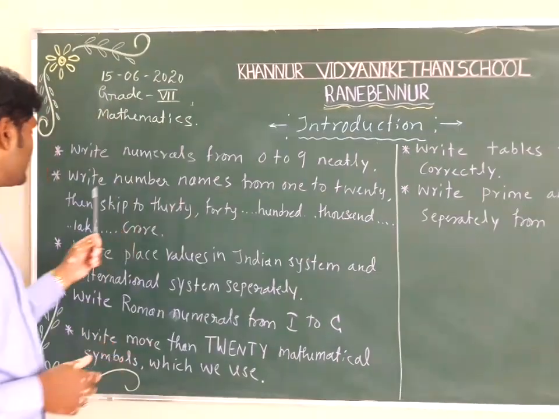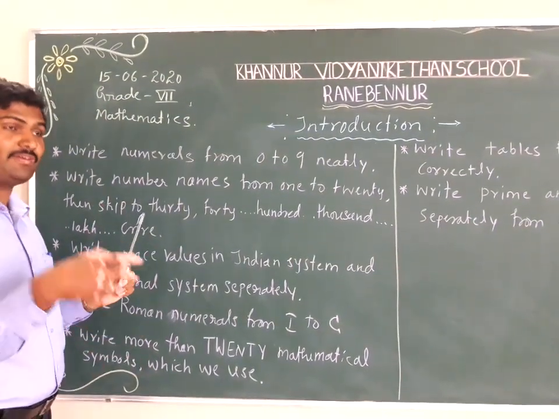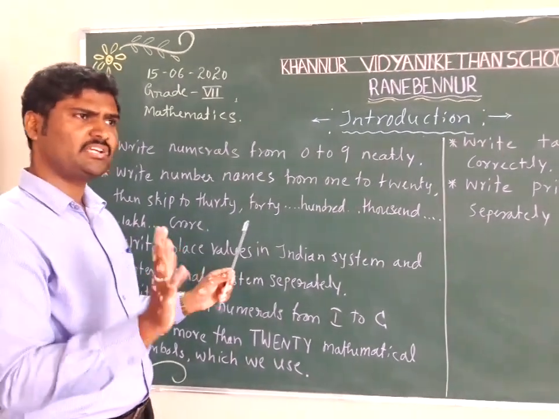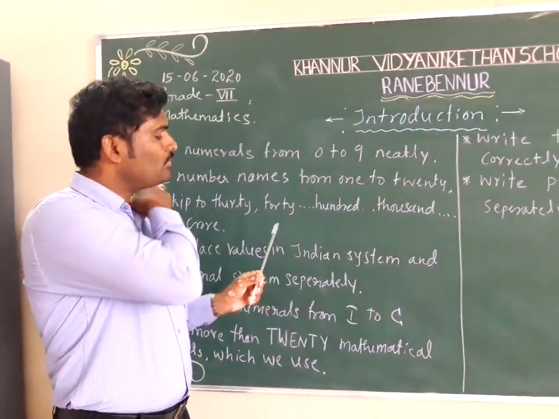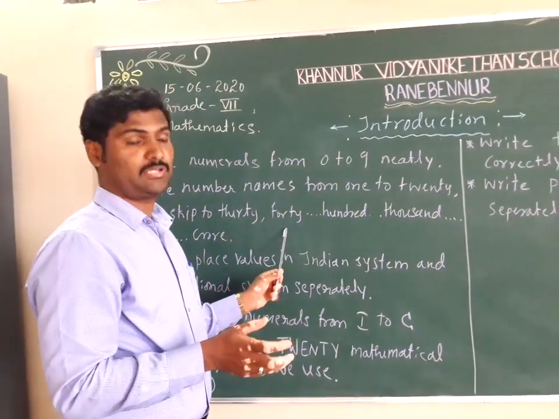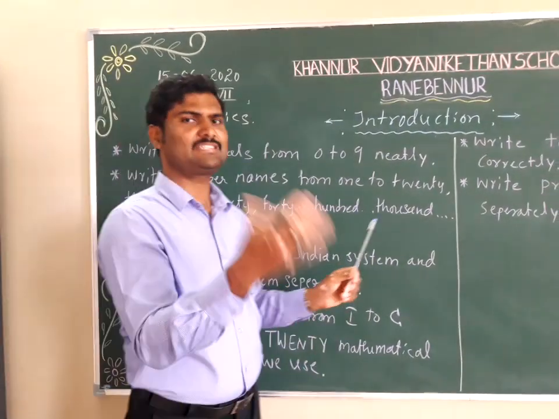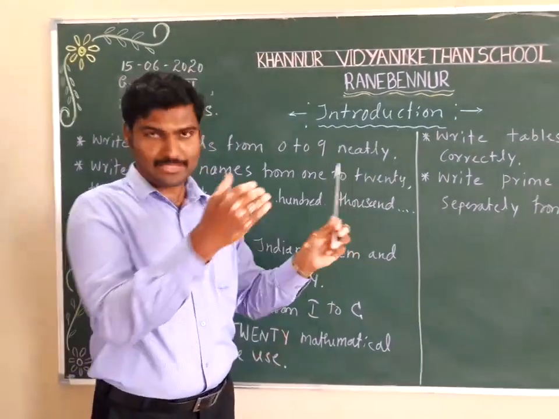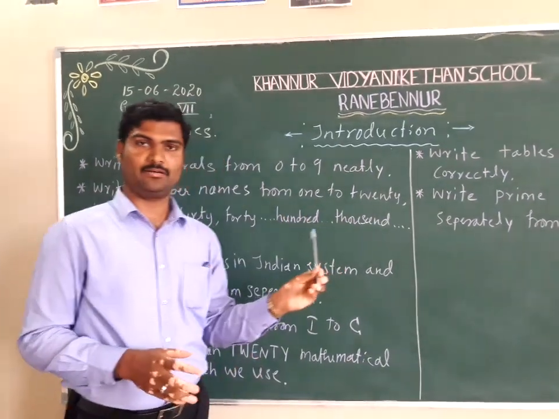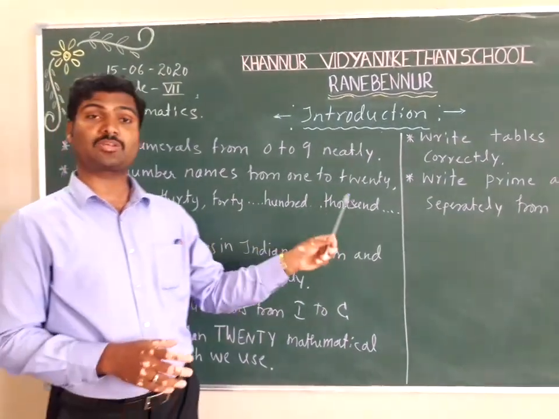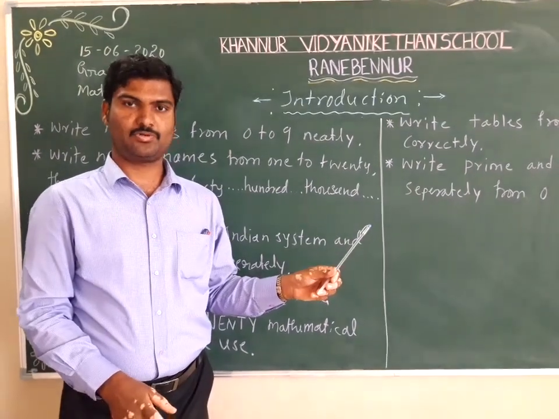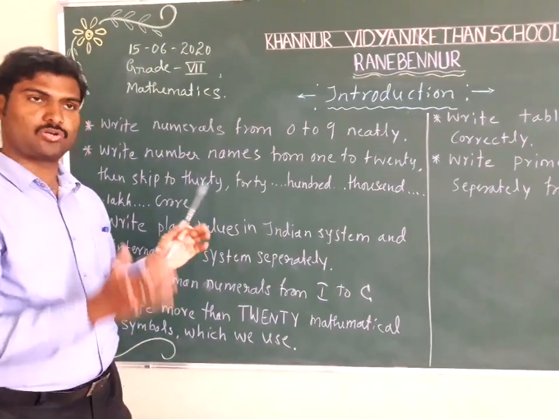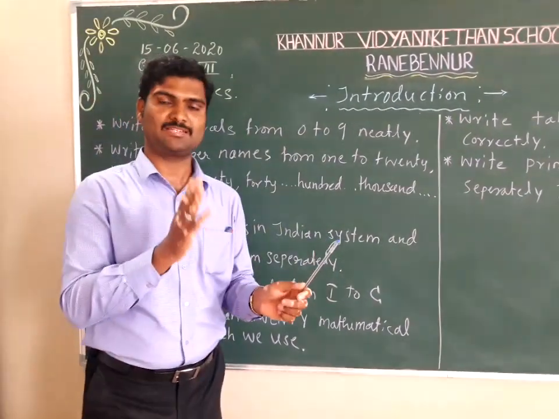After that you can skip 21, 22 and all, and directly write 30. You don't need to write 31, 32, 33. Directly write 40, then 50, 60, 70, 80, 90, 100. Only that you are supposed to write. But from 1 to 20 you have to write neatly and correctly. After 100, directly go to 1000. After 1000, go to lakh, then crore. Stop at crore. That much is right.